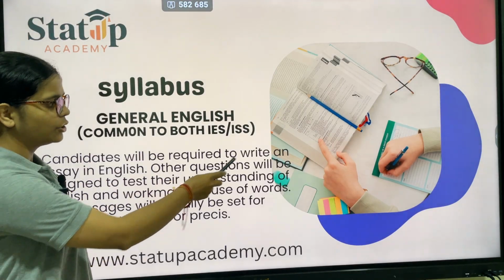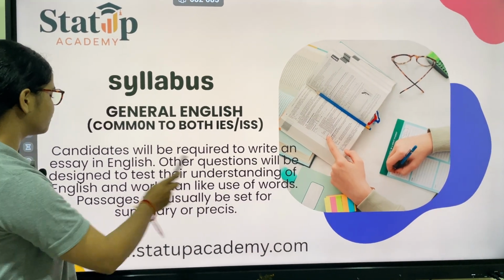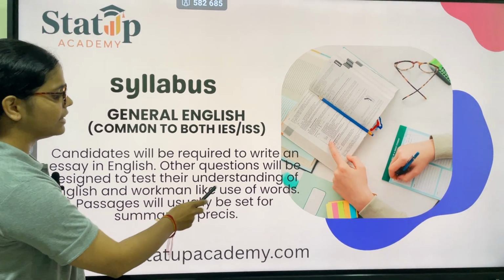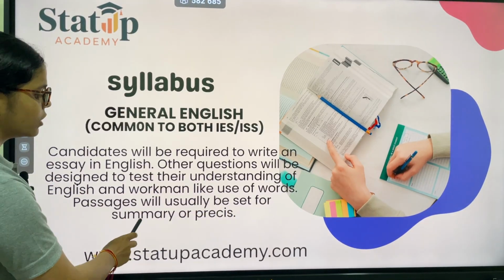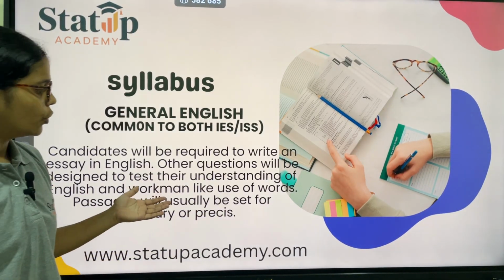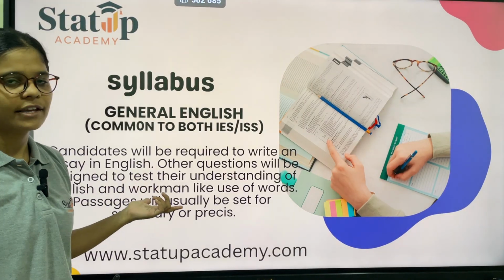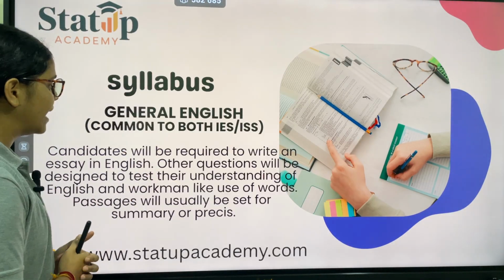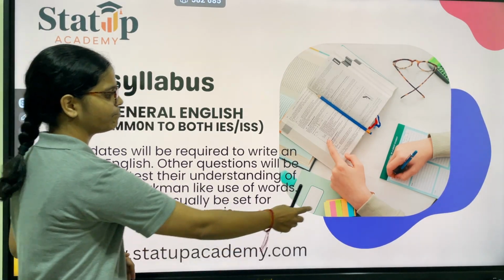Candidates will be required to write an essay in English. Other questions will be designed to test their understanding of English and workmanlike use of words. Passages will be usually set for summary or précis. So this basically is the description that is given on the main site of ISS, UPSC, and this is all about your English syllabus.